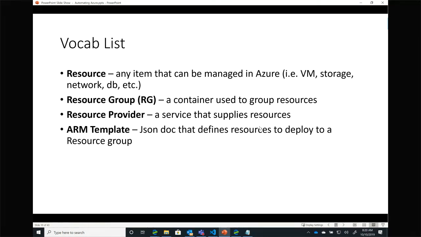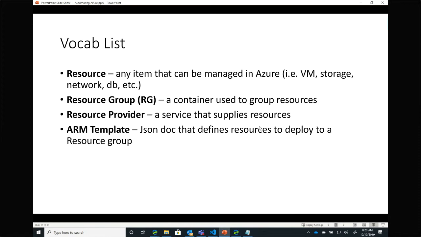We also have this concept of resource providers, and I mentioned this a little bit a second ago. The resource providers are the way that an Azure service lights itself up within ARM, right? So when the SQL team adds a new feature, they update their resource provider in order to teach ARM how to expose that feature.